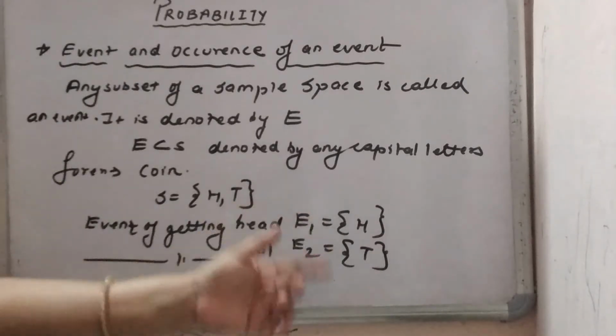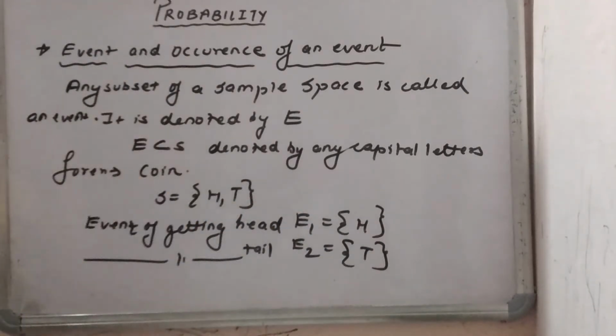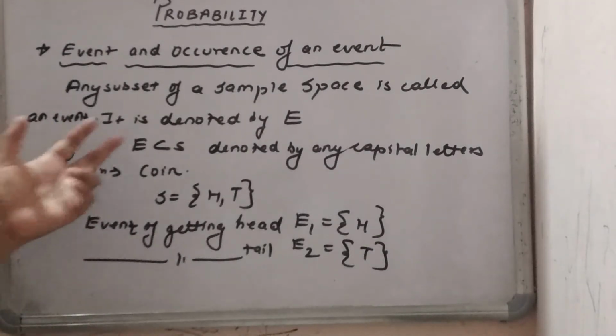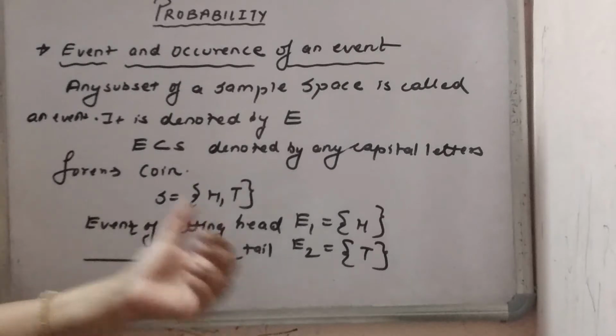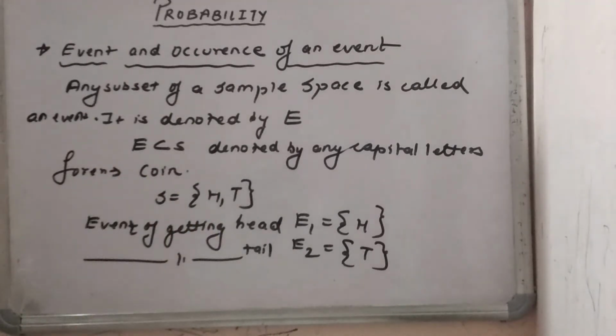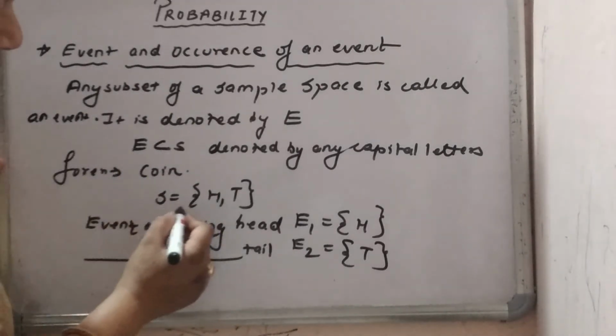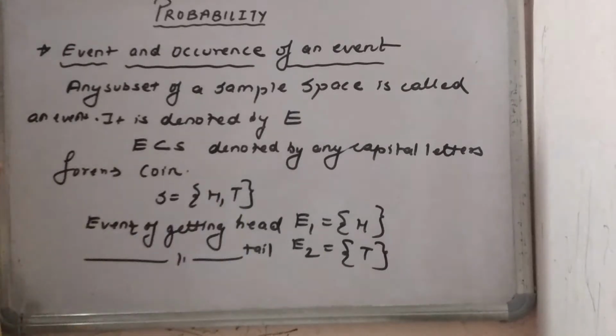Separately we can write the sample space by using the events, and any subset of the sample space is called our event. It is denoted by capital E, and you can take any of the capital letters, no problem. So that is our event. We make it separate. Now one more thing you can see here: the sample space equals H and T, it means head or tail.